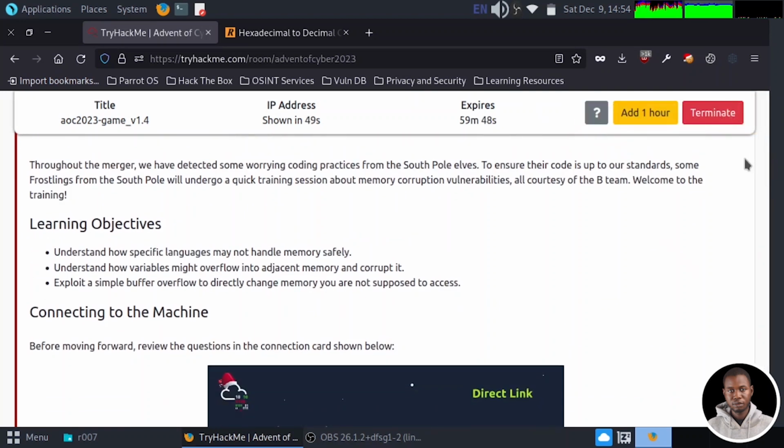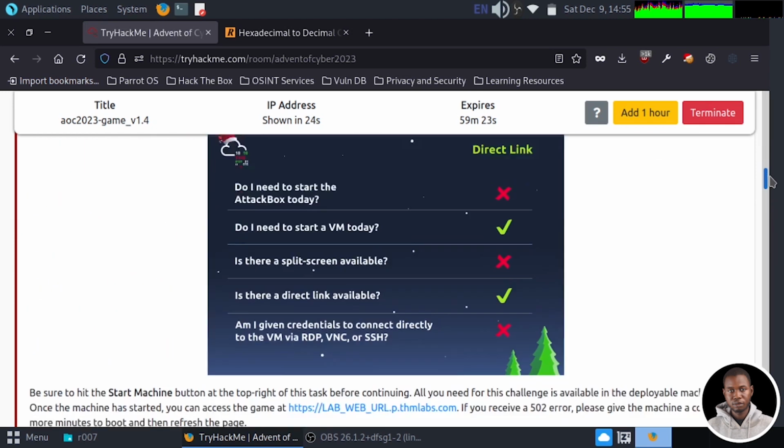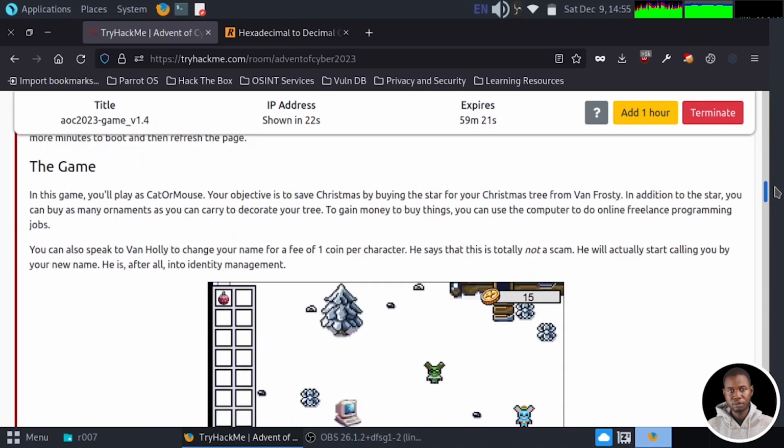So throughout the merger, we have detected some worrying coding practices from the South Pole elves. To ensure their code is up to our standard, some firstlings from the South Pole will undergo a quick training session about memory corruption vulnerabilities. All courtesy of the B team. Welcome to the training. Now we have our learning objective, which I've clearly stated in the video introduction, so I'm going to be moving away from that.